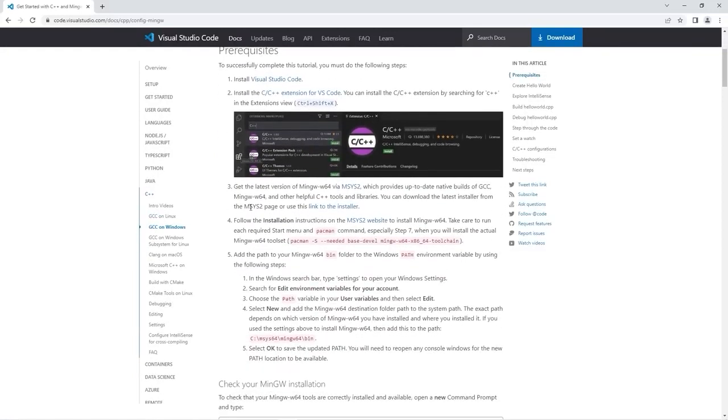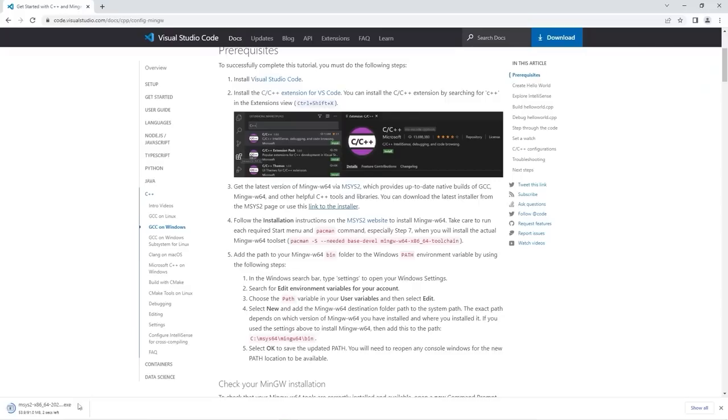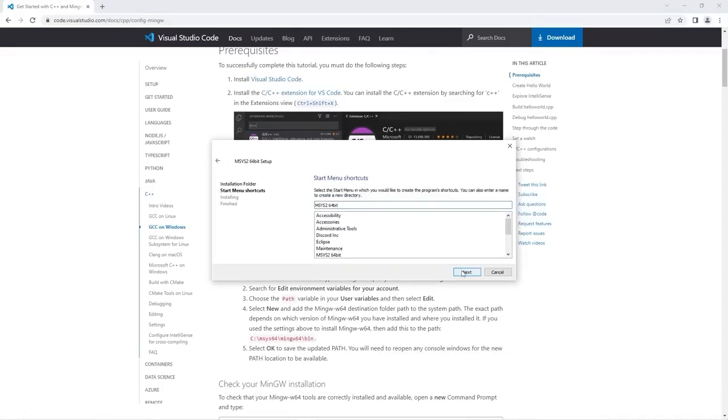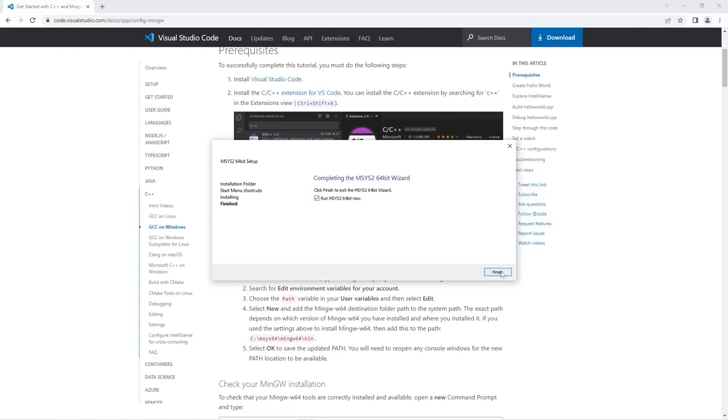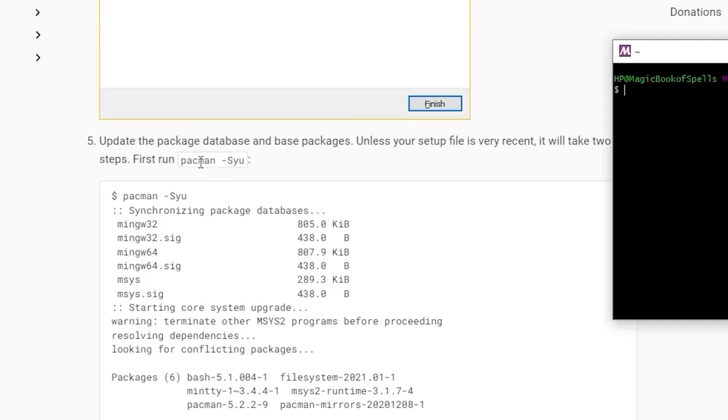So let's head to step 3. We'll need to install mingw-w64. You can click this link to the installer. This is an executable. I'll open this when it's done. Click Next, Next, Next. Wait for it. We might as well run this. Then finish. Now we will follow the installation instructions on this website. Under step 5, we will type pacman -Syu, enter.